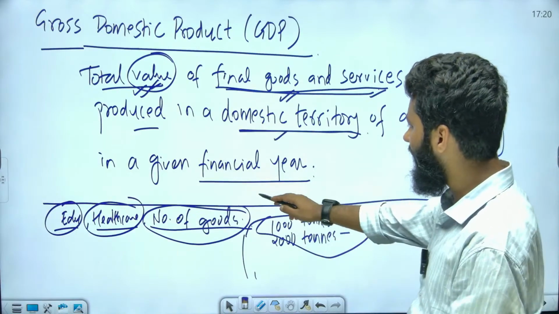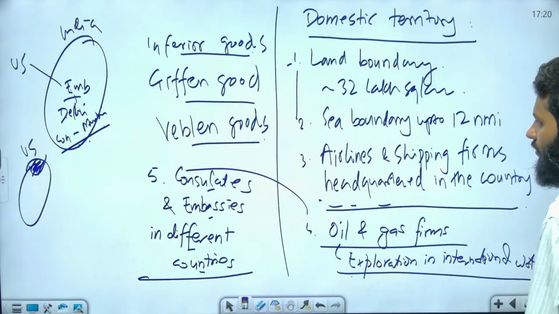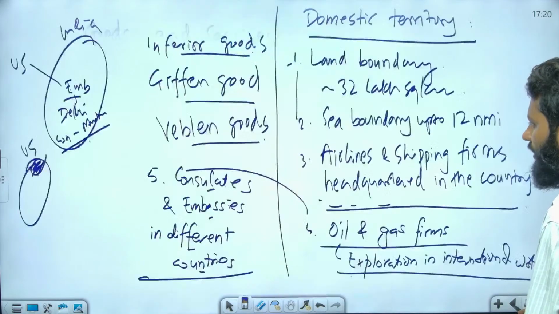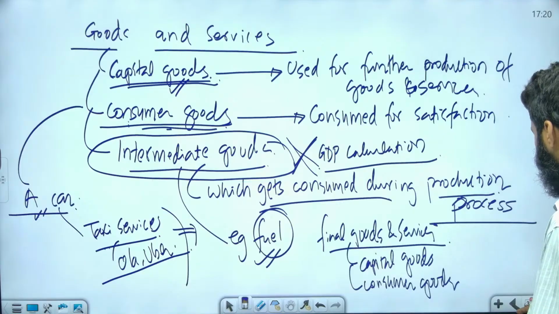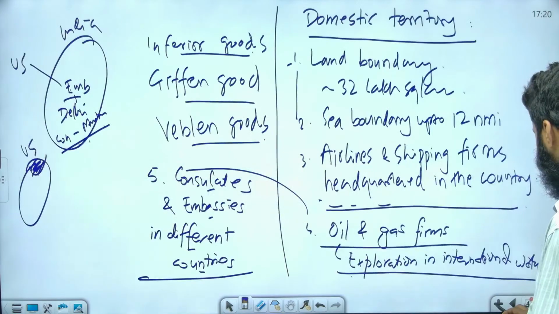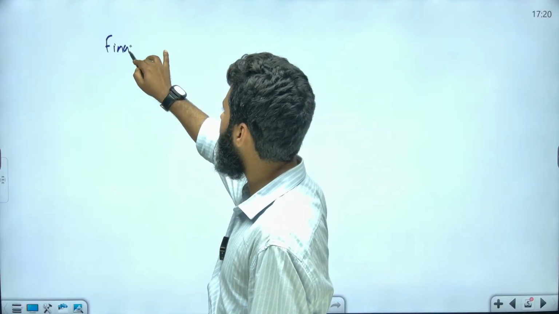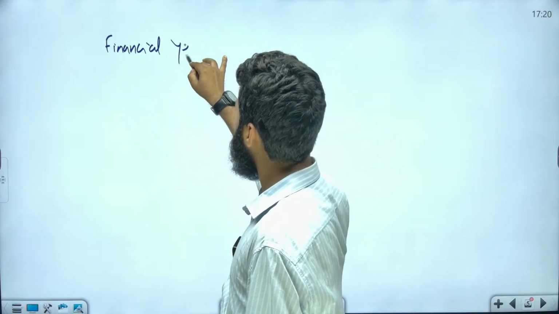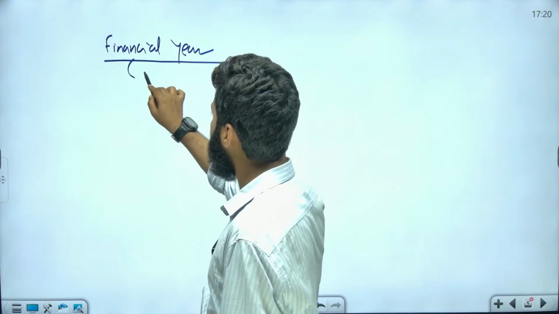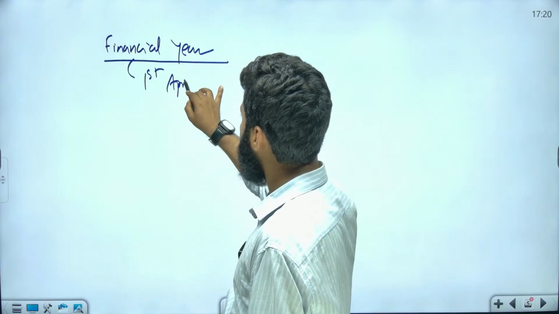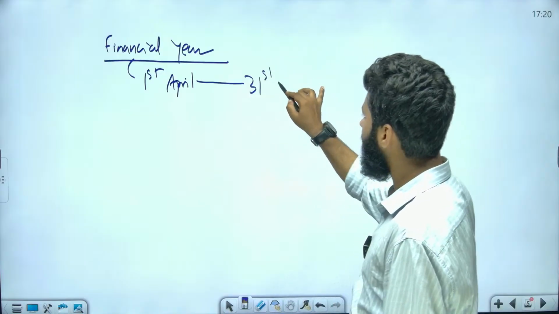Now let's understand the financial year. As you know, the financial year is very simple to understand. The financial year starts from 1st of April to 31st of March, right?